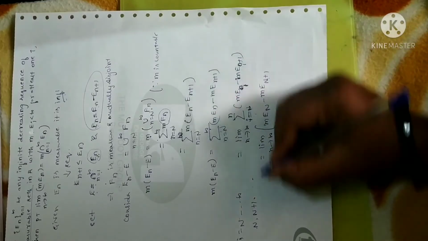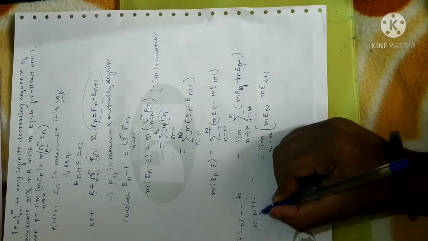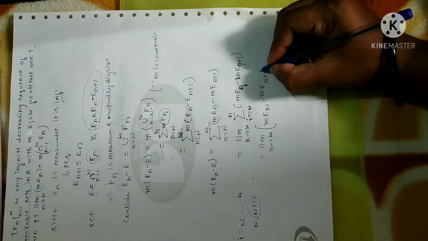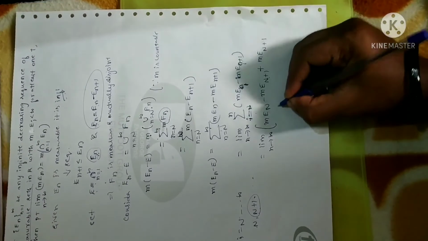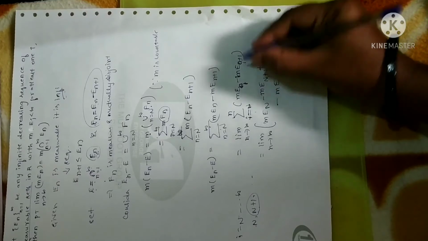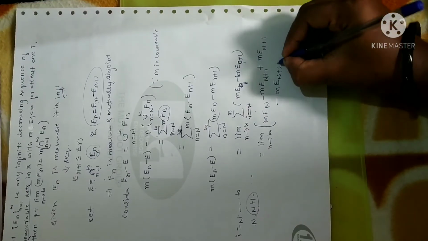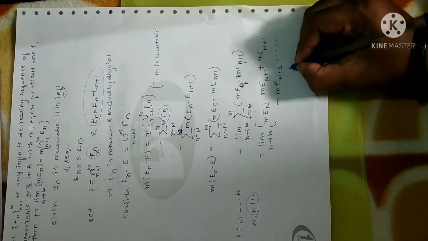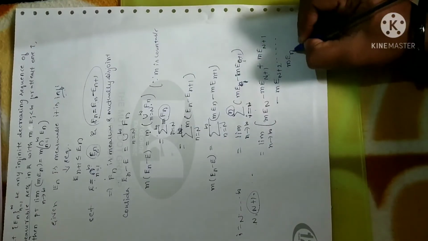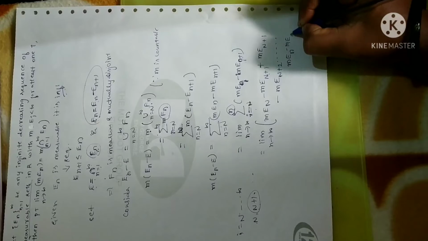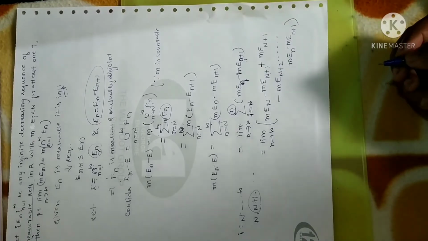Now I am going to substitute the second term, that is i is equal to n plus 1. You will get plus m of e n plus 1 minus m of e n plus 2. So when you continue this process, you will get the last term m of e n. It ranges up to small n. So it will become m of e small n minus m of e n plus 1. So this is what you're going to get.